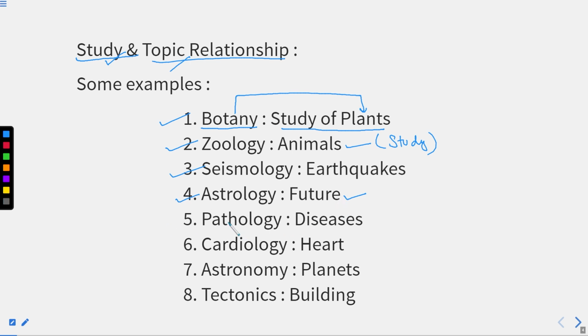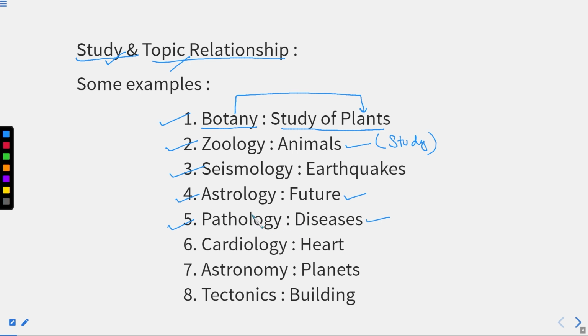Similarly, pathology. You all know that multiple path labs are there. Path labs are meant for what? To diagnose our disease, for basic tests, right? So pathology is the study of disease. I hope this part is clear. So you can relate it with your life as well. Path labs are there to diagnose our disease.